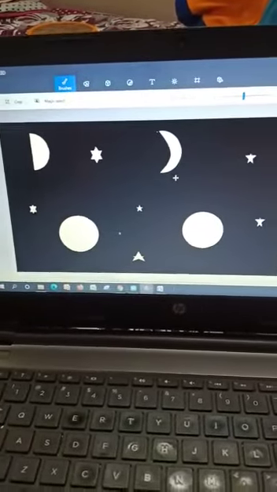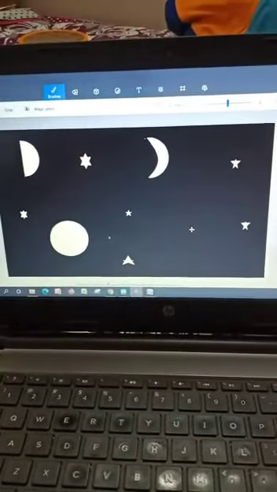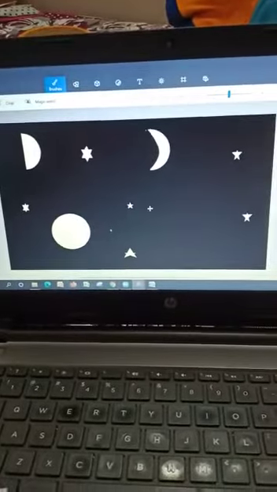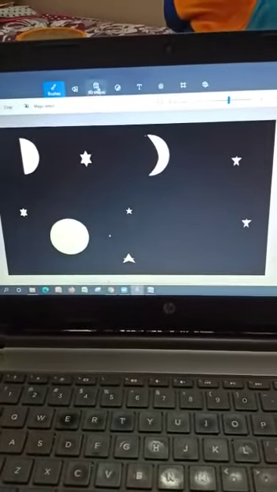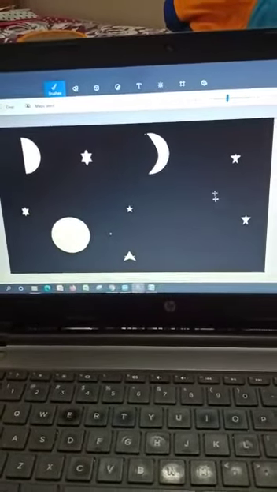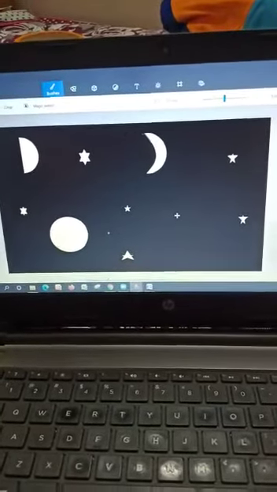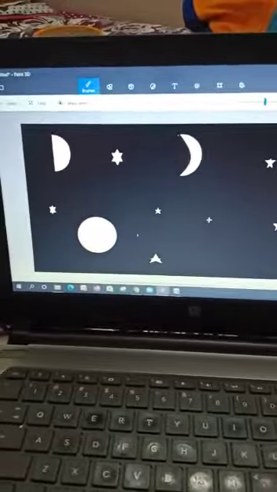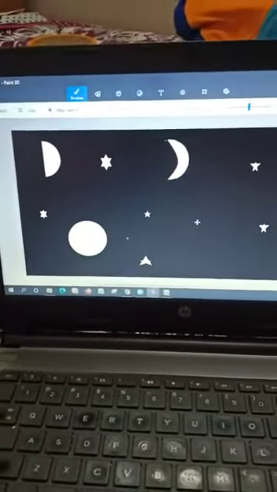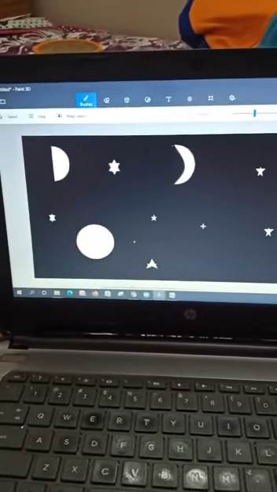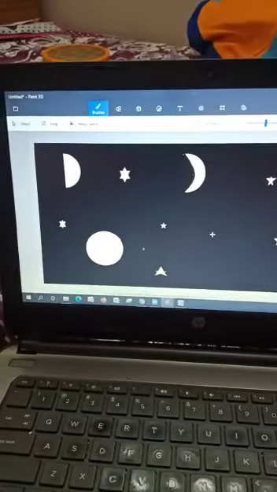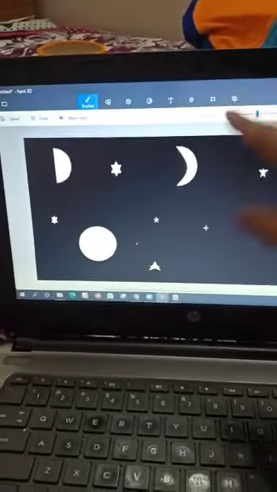Then I tried making a crescent moon, a new moon and a full moon, okay. Then I selected the shape of the stars, and later I colored the picture with a black color, okay. So this is just a hint which I'm giving you. You can use your own method of drawing this.